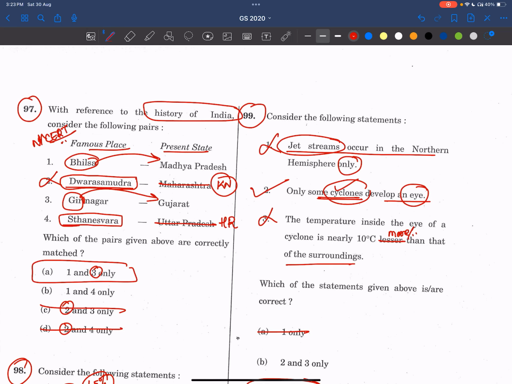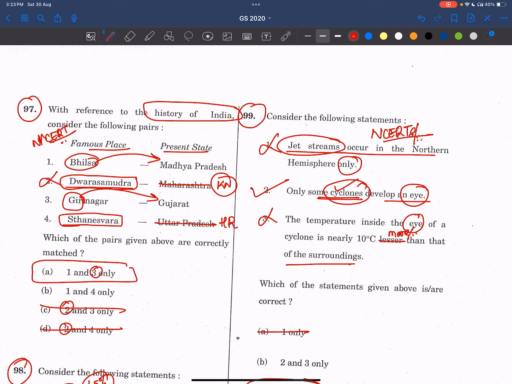See, friends, he's asking about jet streams, and again cyclones as well. Cyclones are of two types, extratropical and tropical, and we have to read both. That means we have to read the phenomena of tropical cyclones. For prelims, NCERT-based study is more than enough. Again, these questions are also from NCERTs only. So let's try to read NCERTs thoroughly.